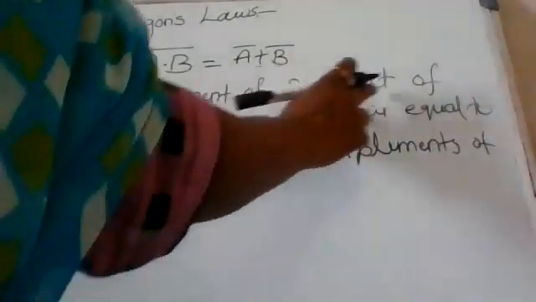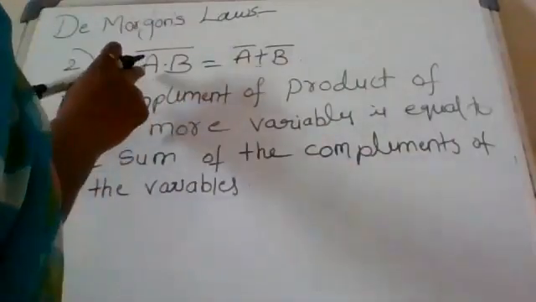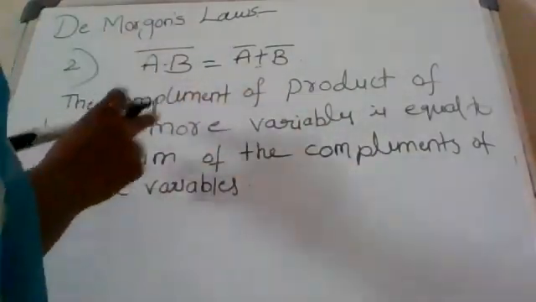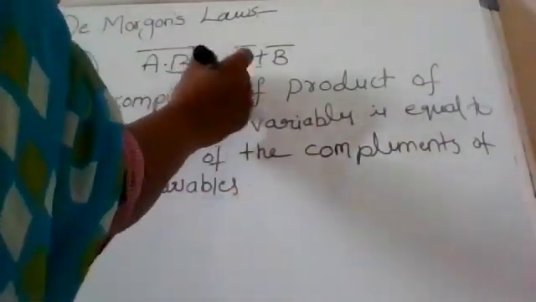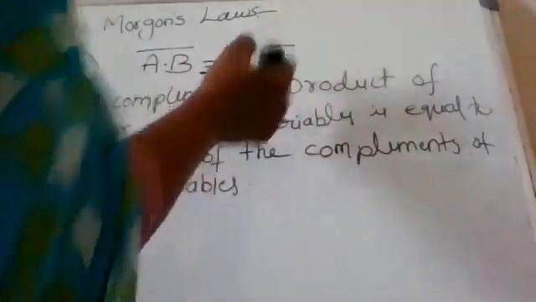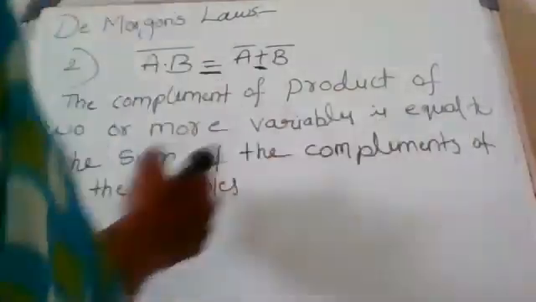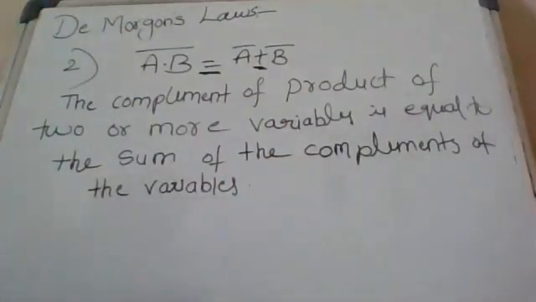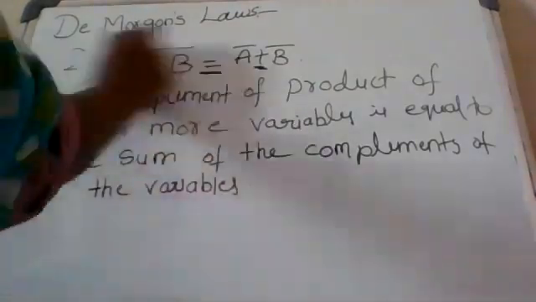The complement of the product of two or more variables is equal to the sum, meaning plus, of the complements of the variables. In this also we have four cases.